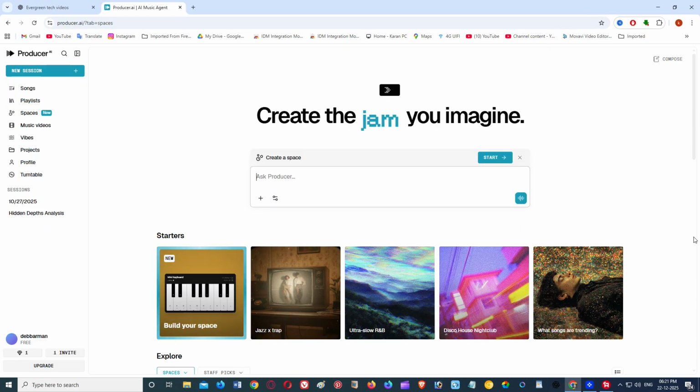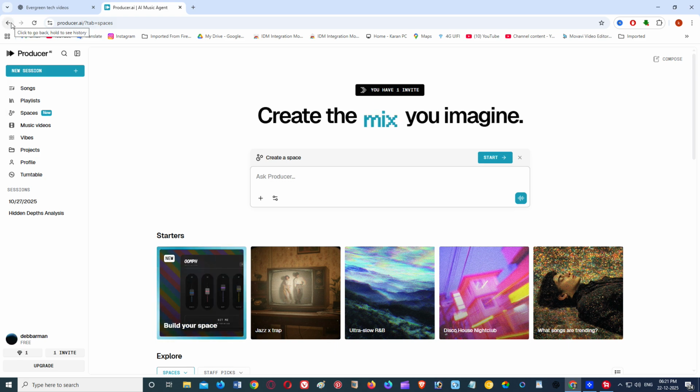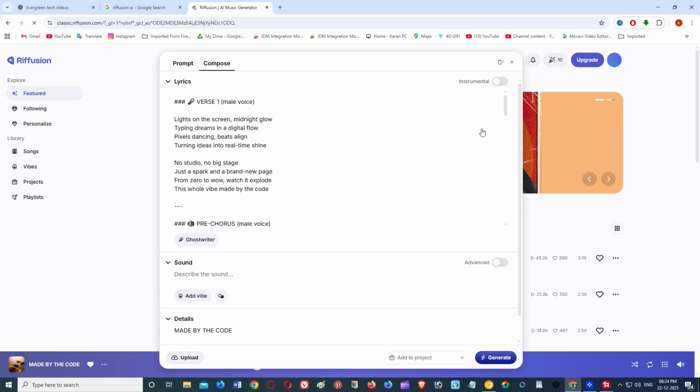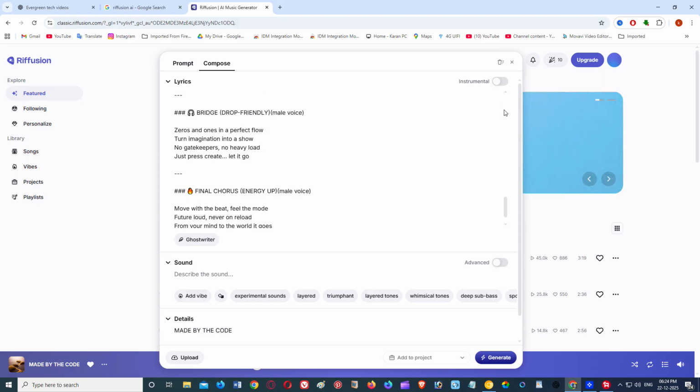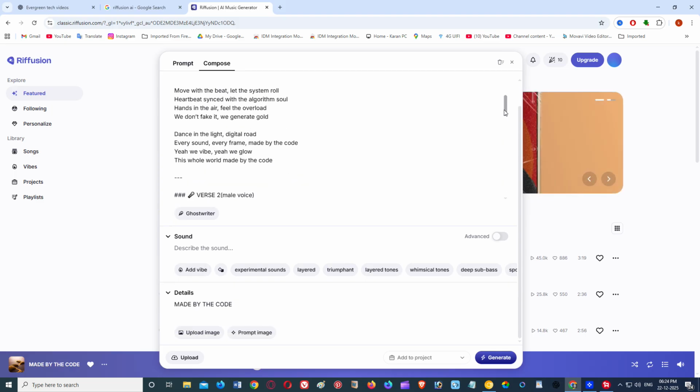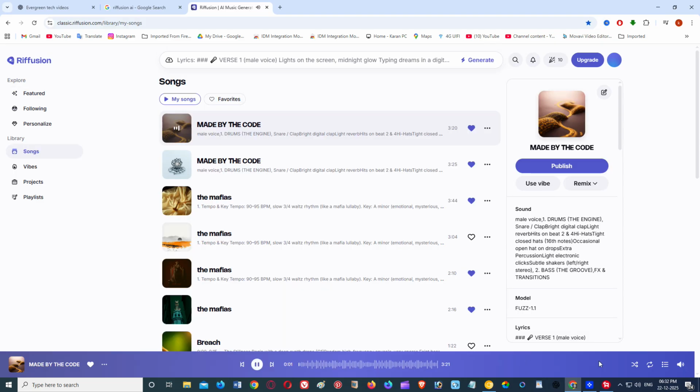Zeros and ones in a perfect flow. Turn imagination into a show. No gatekeepers, no heavy load. Just press create, let it go. Lights in street, midnight glow. Type in dreams in a digital flow.